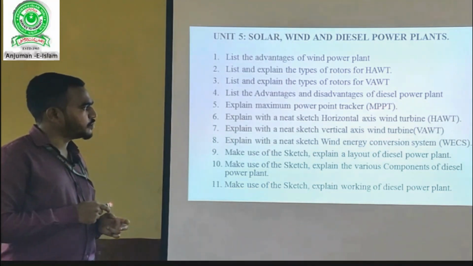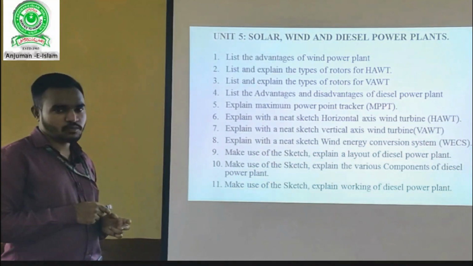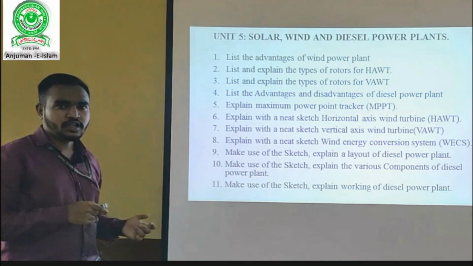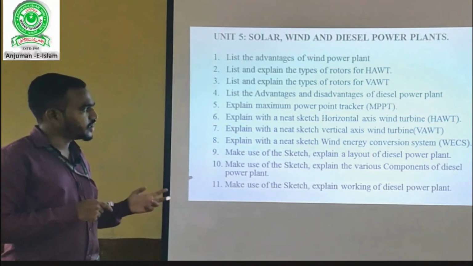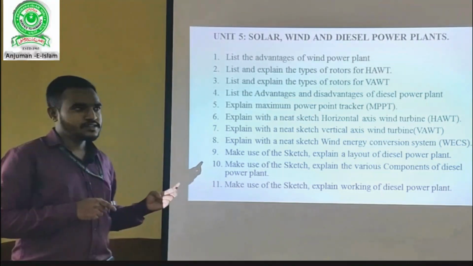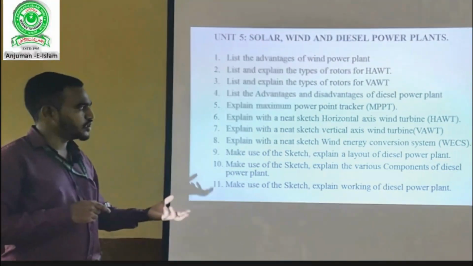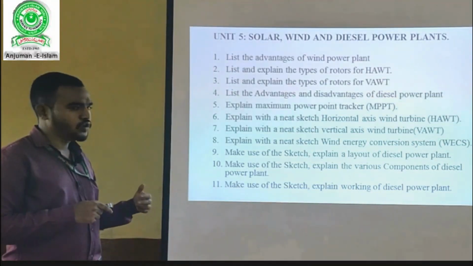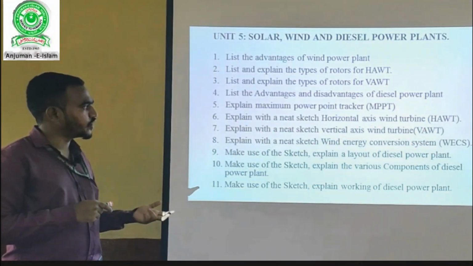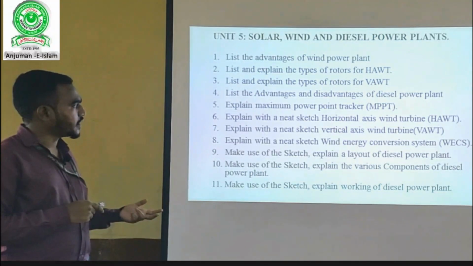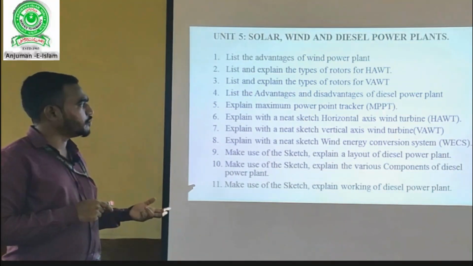MPPT, that is maximum power point tracker, is used in solar power plants in order to convert high frequency DC to low frequency DC. Initially, the high frequency DC that is collected from the solar panel is converted to AC, then again the AC current is converted to low frequency DC. This is the explanation of MPPT.